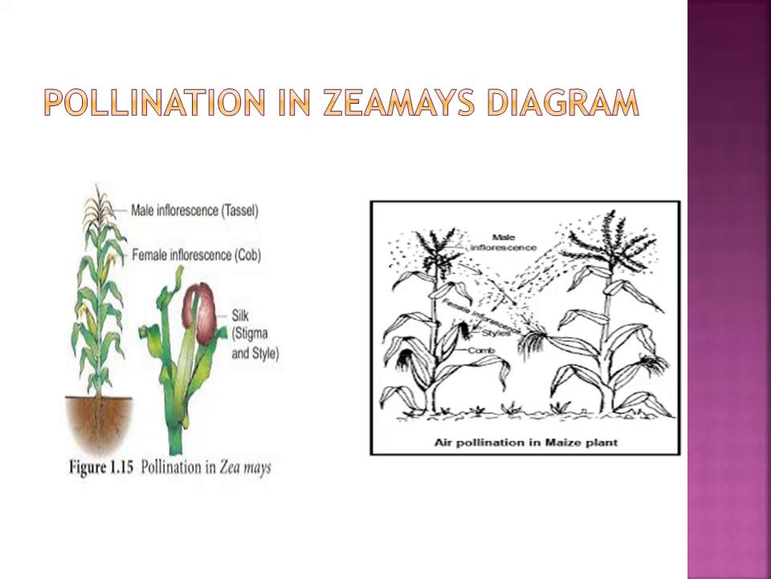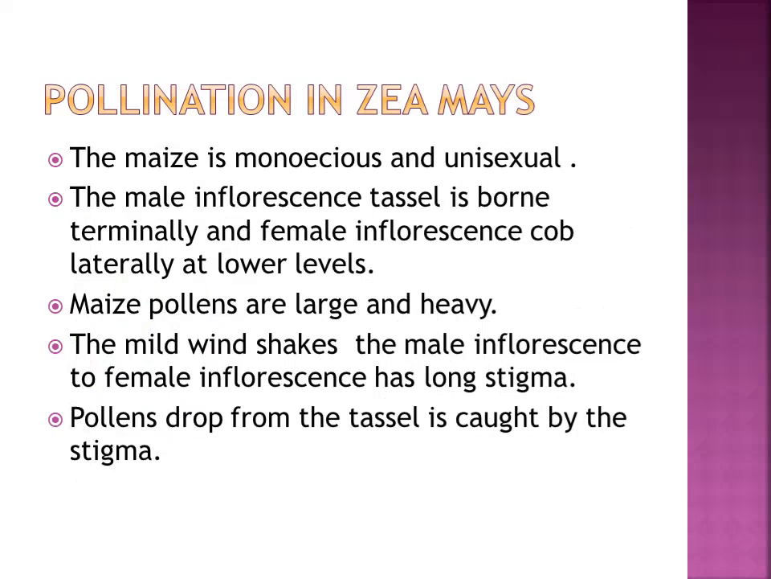So you can see the next diagram. You can see the pollens are dehisced into the air and directly fall on the stigma of the inflorescence. The stigma is brush like, so it easily catches the pollens from the wind. So pollination in Zea mays, you have already seen in the diagram.